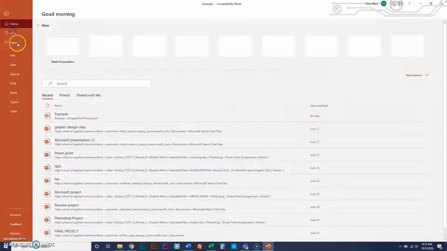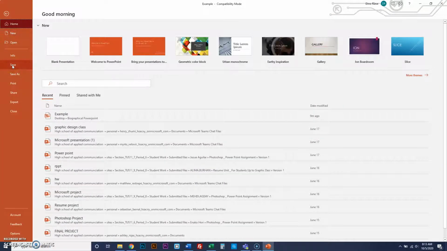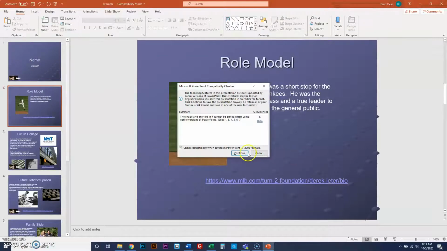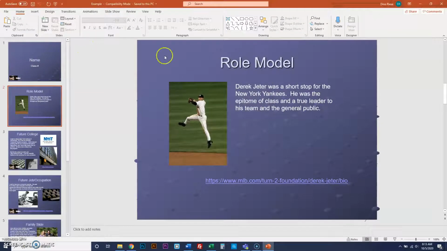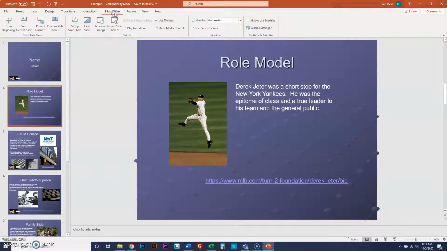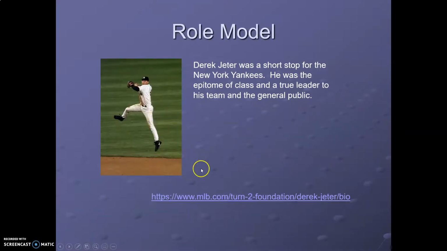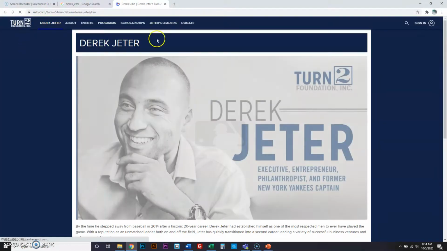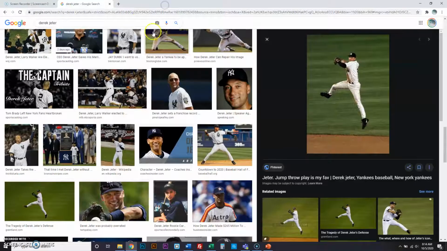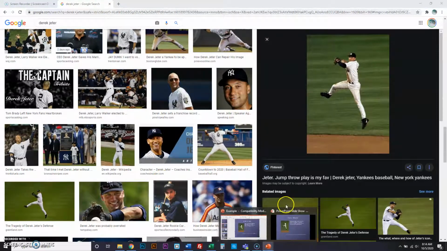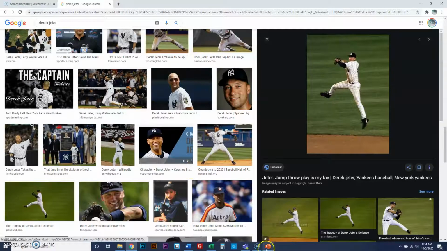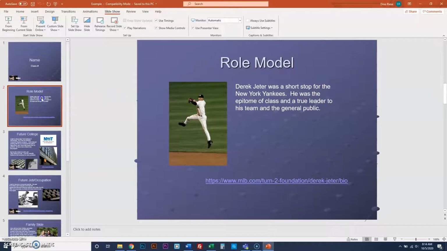Now, File, Save, Continue. Now when you go to slideshow from beginning and check it out, there's your name and class number. Now, there's your information about the role model, but when you click on Derek Jeter or this link, it'll take you to his bio that we just linked to, okay? And that's how you can do referencing when you're doing reports and stuff like that. Okay, hit escape and get out of here. And this is how you do the role model.